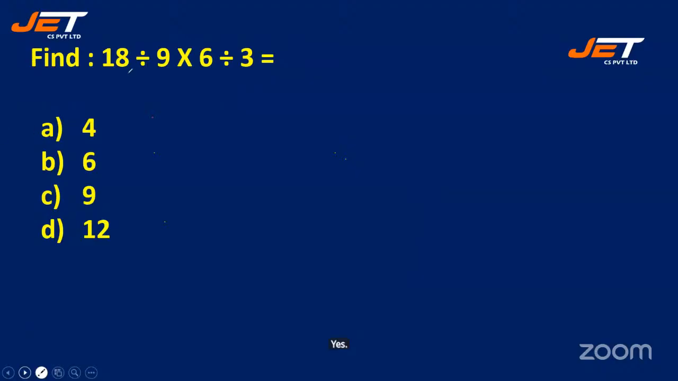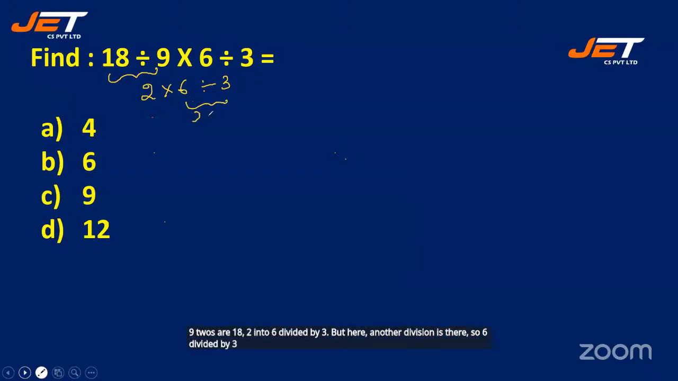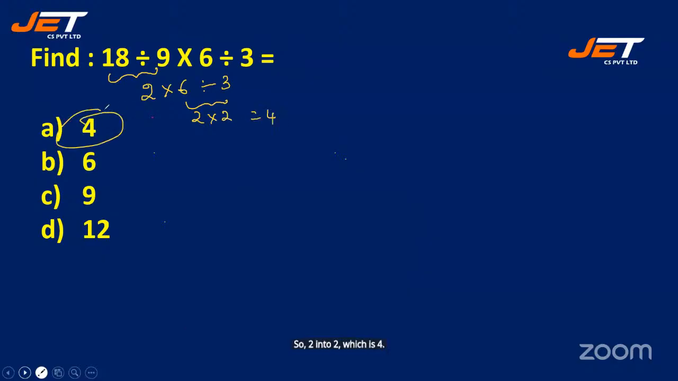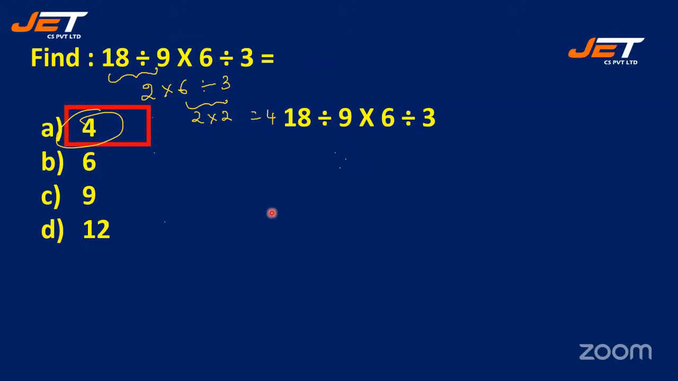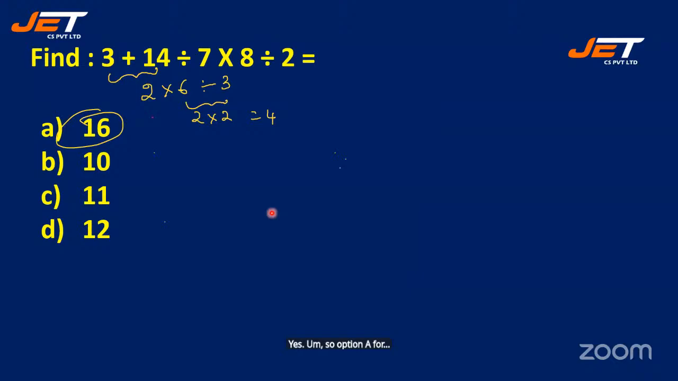So as I said, 18 divided by 9, 9 twos are 18. 2 into 6 divided by 3. But here another division is there. So 6 divided by 3 is 2. So 2 into 2, which is 4. So option A must be the correct answer. So answer option A, 4. Right. See the next question.